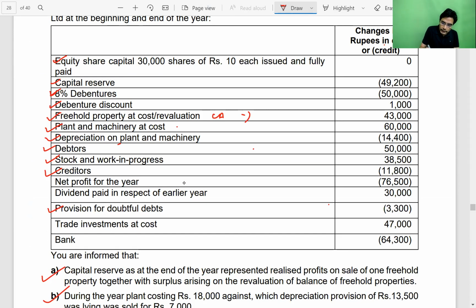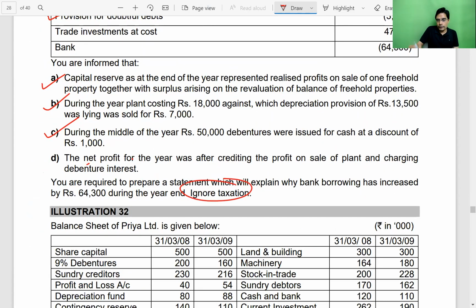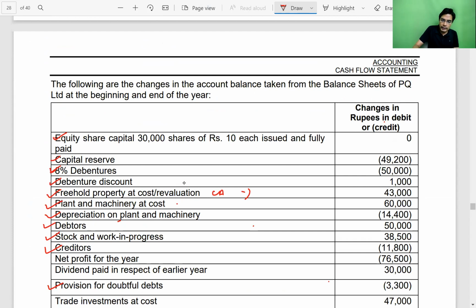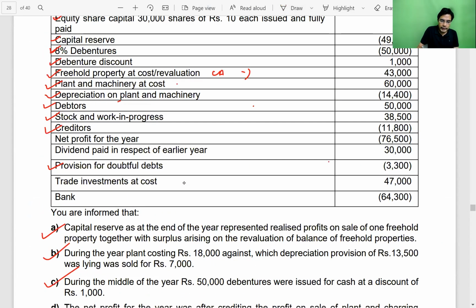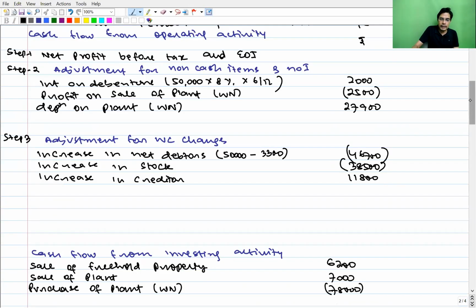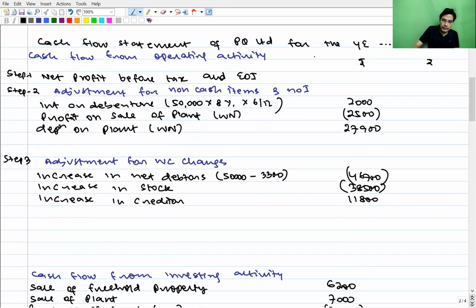And then we have net profit during the year. Since they have told us to ignore tax, this profit will be considered as profit before tax and extraordinary item. Anyways, there is no extraordinary item. So net profit for the year 76,500. And profit has a credit balance. This is the reason they have given it within brackets. And they have clearly told whatever figures are given in brackets represents credit balance. 76,500. It's already given in the question.